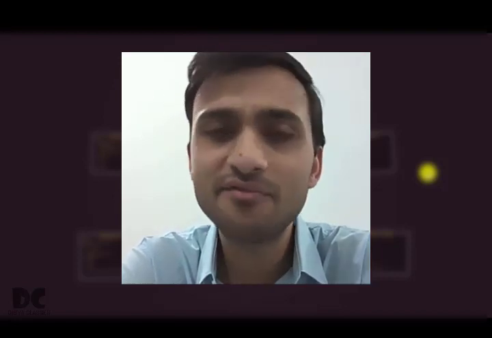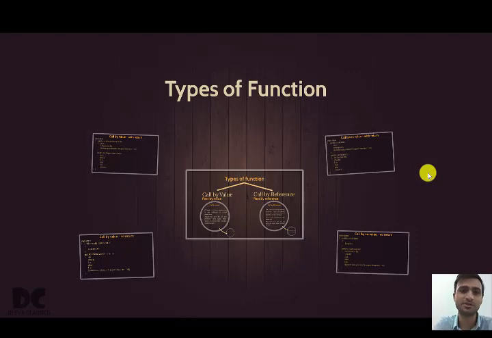So today we'll continue studying chapter 9. As of now, we have completed the definition of function, the syntax of function, what is function prototype, what is function signature, what is actual parameter, what are formal parameters, and how a function can call another function. So today we'll study what are the types of functions in Java. So let us move. So types of functions.